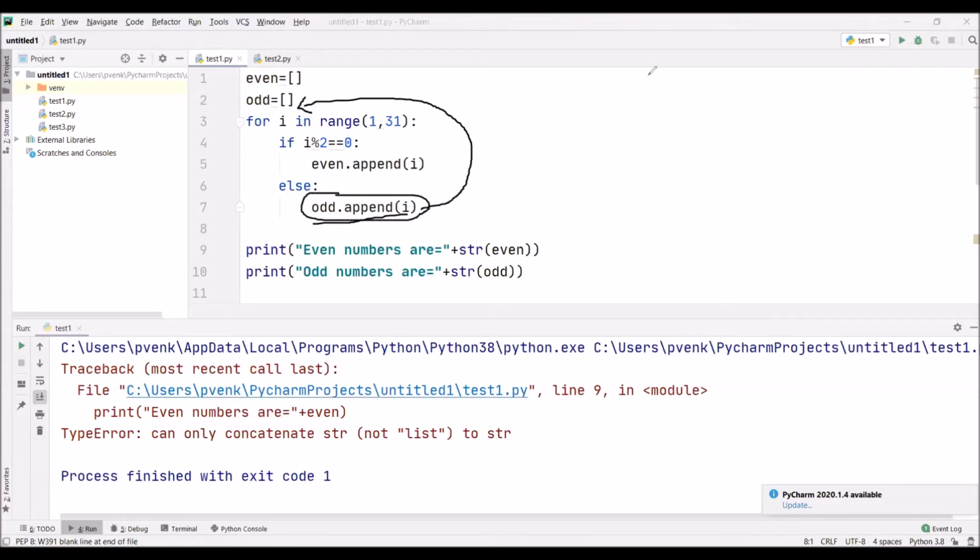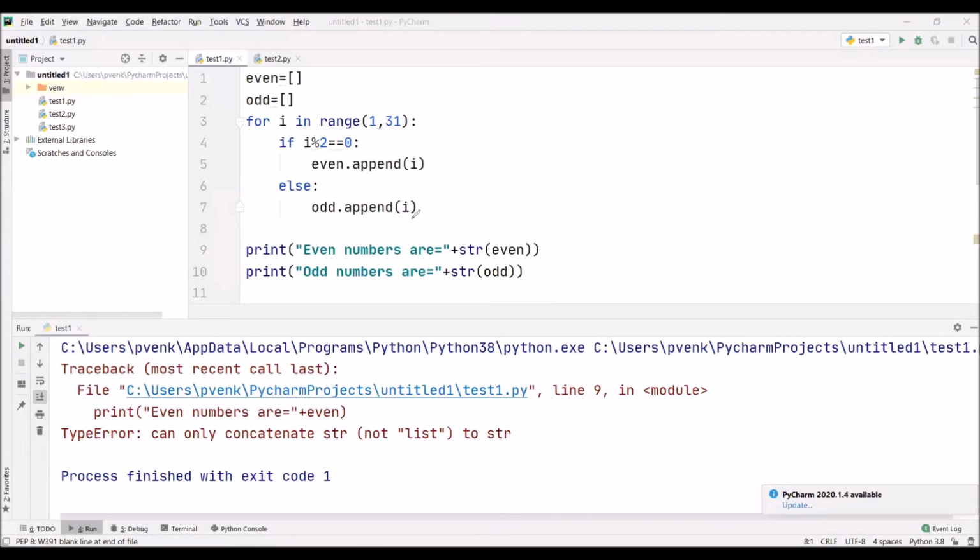So after adding, we are repeatedly performing this loop until the i value is 30. When the i value is 31, the condition becomes false and the control transfers out of the loop. It only goes up to the value 30 in the range 1 to 31, means 31 will not be taken; until 30 only we are considering.